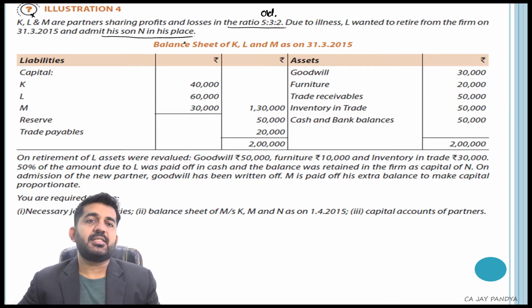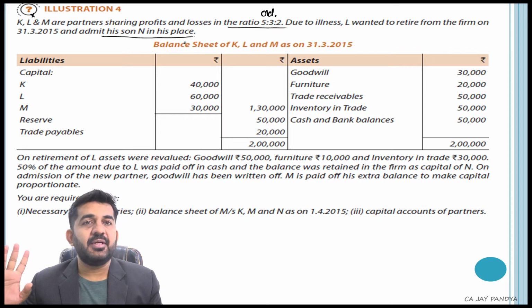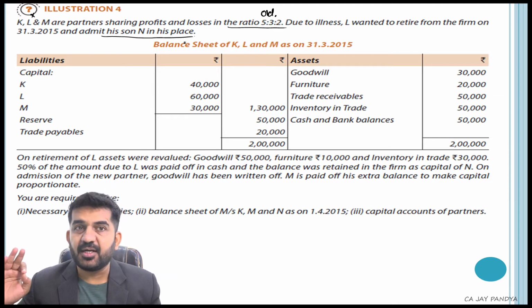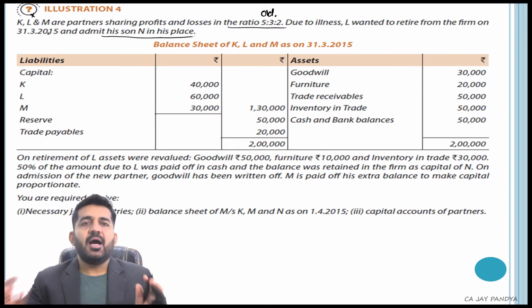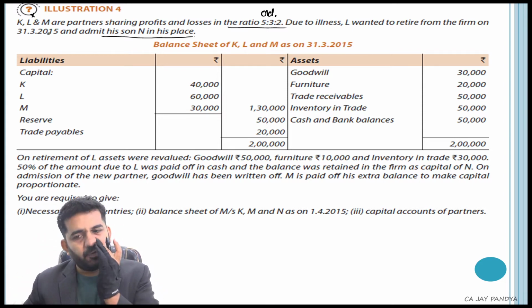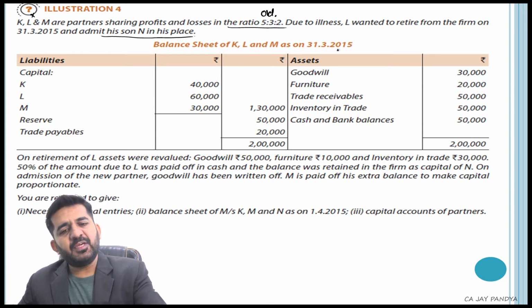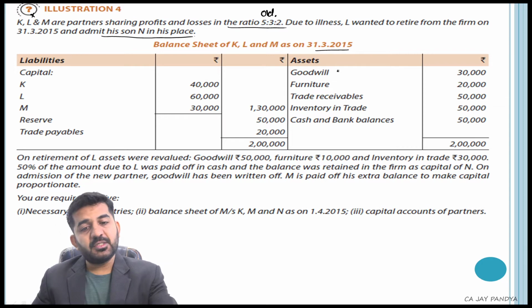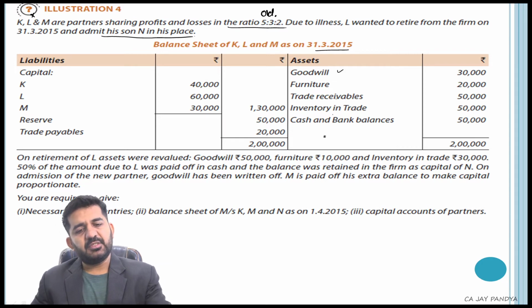Now please understand, retirement of the partner can be done with the consent of all partners. Admission of the partner can also be done with the consent of all partners. So we are right now assuming that K and M are absolutely agreeing with the following situation. Balance sheet of KLMN 31st March 2015 is as under. Capital is given, reserve is given, trade payable is given, goodwill is appearing in books of accounts, furniture, trade receivable, inventory and cash and bank balance is given.